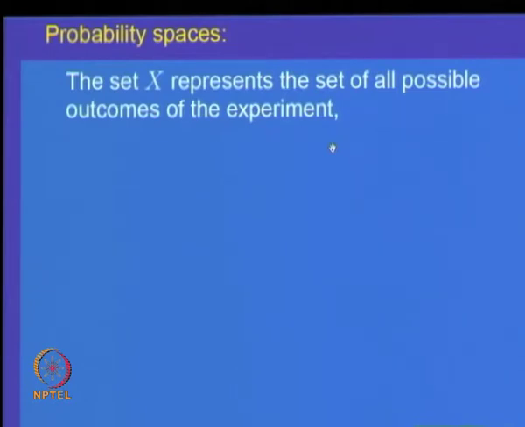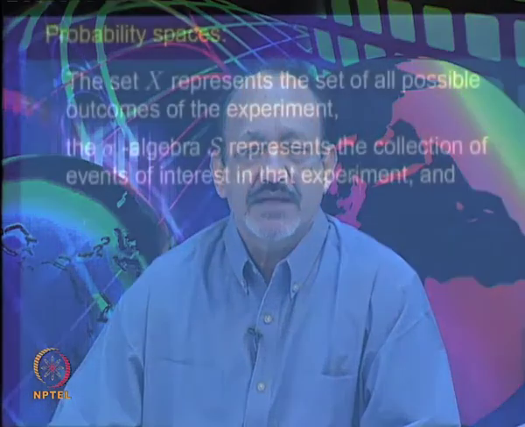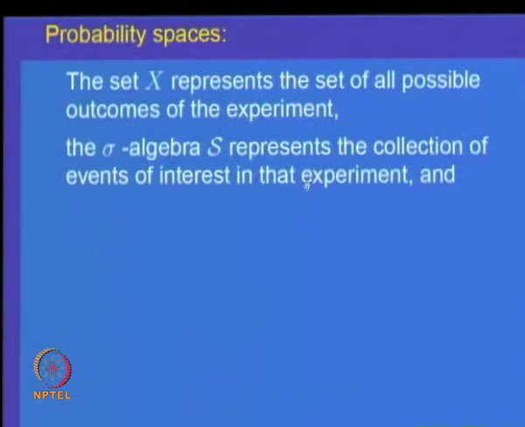For example, you are tossing a coin, so all possible outcomes are head or tail, or you are throwing a die and there are 6 possible outcomes, the numbers 1, 2, 3, 4, 5 and 6, or you are observing the temperature of a particular place every day at a particular time. So, the observation will be a real number. In any particular experiment, all possible outcomes constitute a set, and that is the set X, and the sigma algebra S represents the collection of events of interest in that experiment.